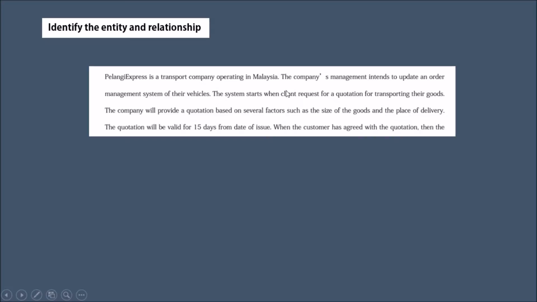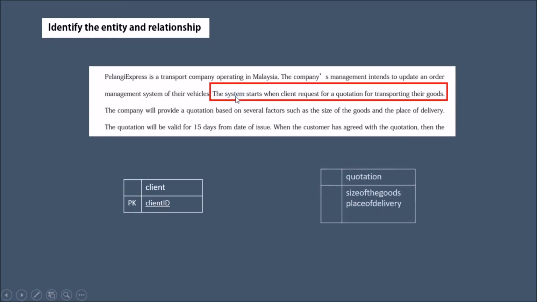Okay, so when we look at this, we identify that there are two entities, which is client and quotation. The relationship between client and quotation is request.